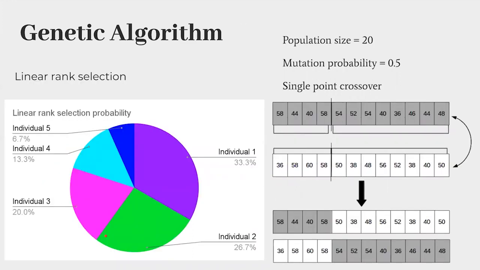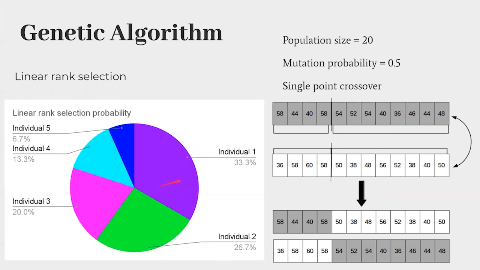Linear rank selection works as follows. The individuals in a population are ranked according to their fitness. Then the individual that is ranked at the top will get the highest weighting. In this case, individual 1 out of the 5 individuals will have 5/15, that is a probability of 33.3% of being selected as a parent for the next generation. Individual 2 will then be 4 out of 15 as likely, that is 26.7% likely to be chosen as a parent in the next generation, and so forth.